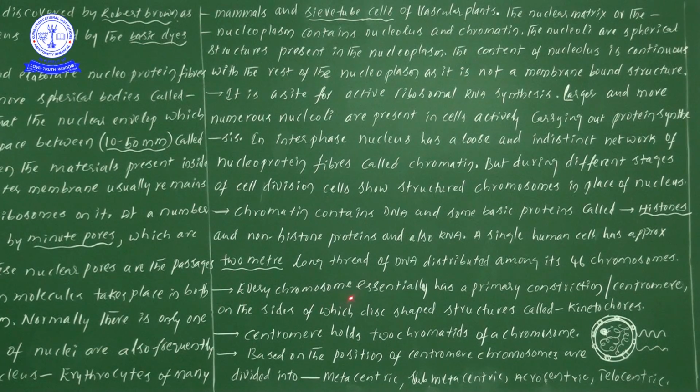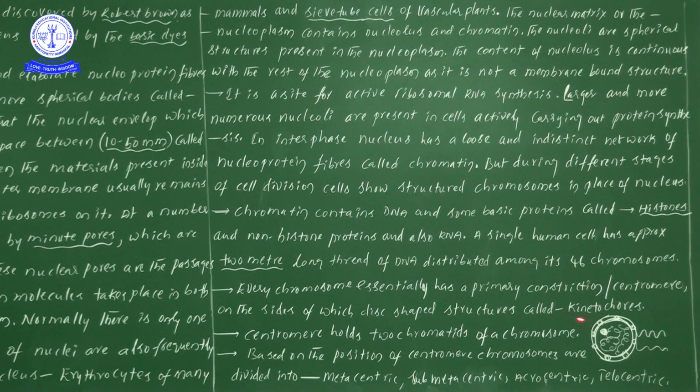Every chromosome essentially has a primary constriction known as a centromere, on the sides of which are disc-shaped structures known as kinetochores. These are somewhat deep information, whether or not you studied it in 10th standard.